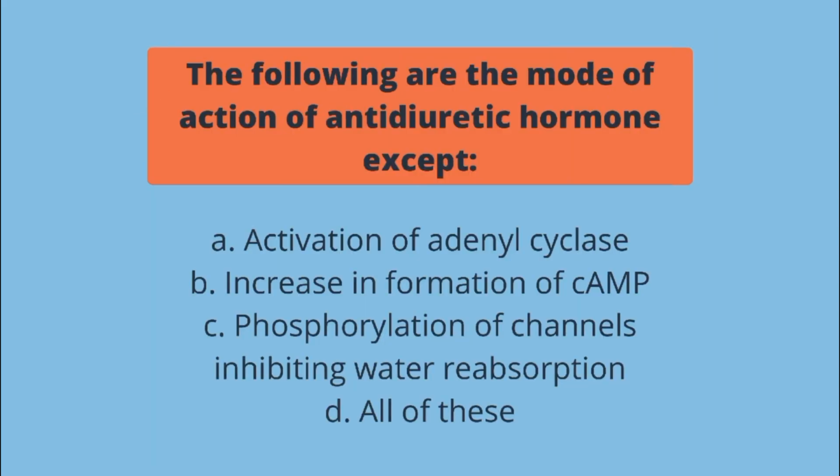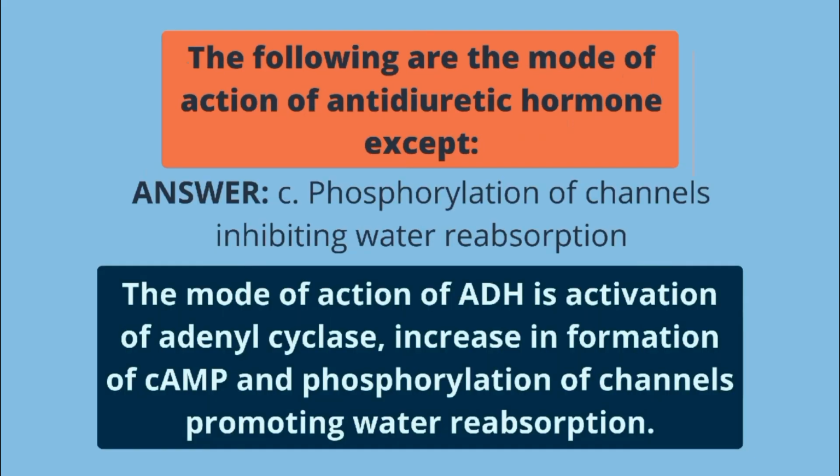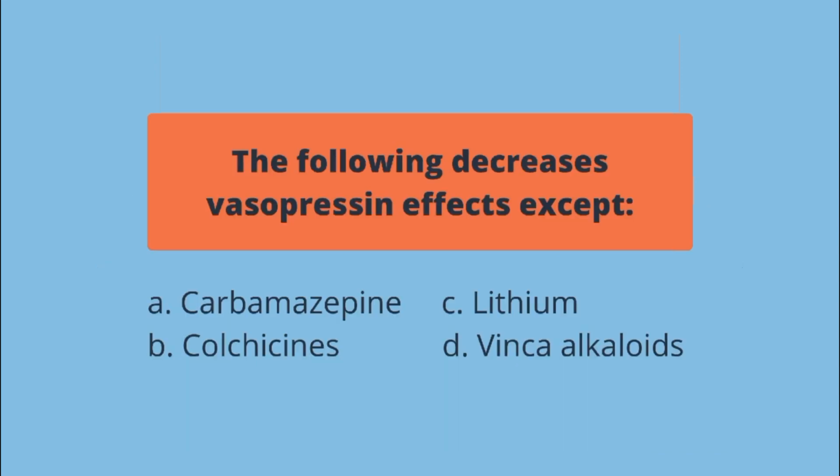The following are the mode of action of antidiuretic hormone except A. Activation of adenyl cyclase, B. Increase in formation of cAMP, C. Phosphorylation of channels inhibiting water reabsorption, D. All of these. The answer is letter C. The mode of action of ADH is activation of adenyl cyclase, increase in formation of cAMP, and phosphorylation of channels promoting water reabsorption.